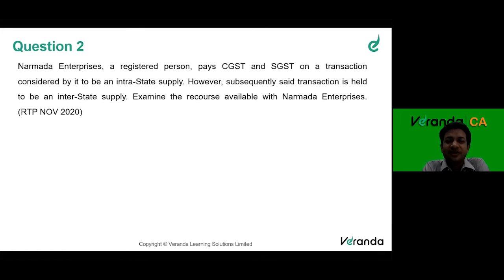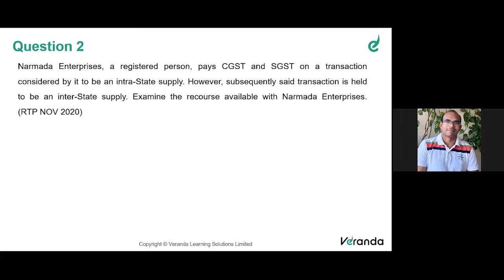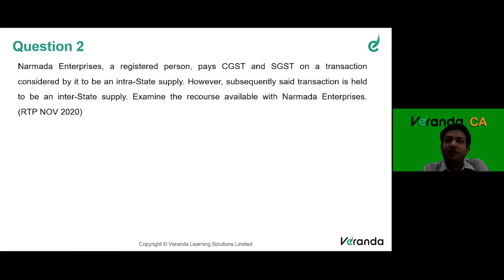So basically in this question, it was an interstate supply. IGST I had to pay, but I treated it by mistake. Why can the mistake happen? Because whether a transaction is an intra or interstate supply, we have dealt with in the IGST Act, right? In IGST, we discuss place of supply. Place of supply, sections 10 to 13, we have discussed that there are different rules to determine the place of supply. For example, if it's an event, an immovable property, a construction, or the residual clause, or travel. So based on different provisions, the place of supply is determined.